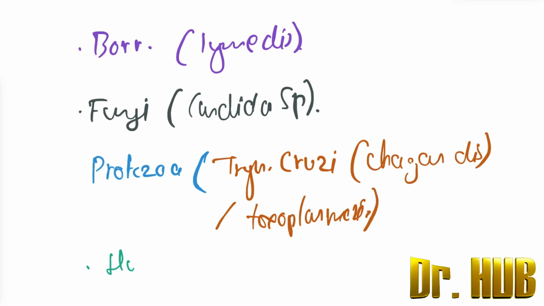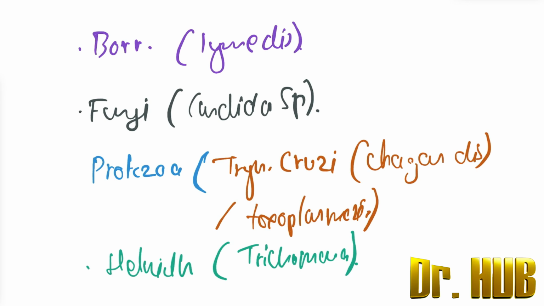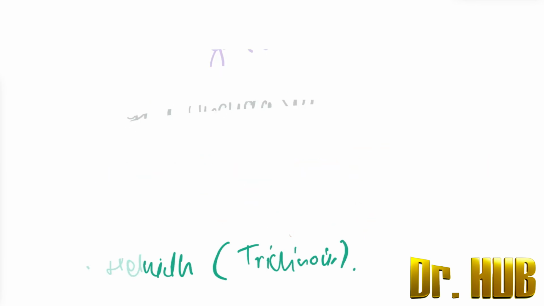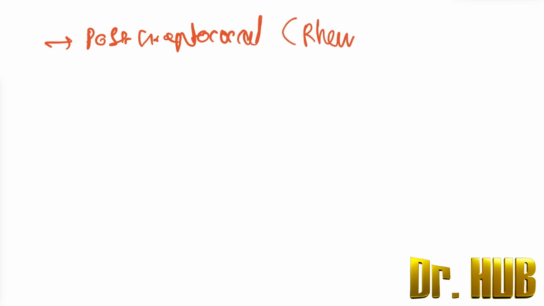Then there is also presence of the helminths. Helminths include trichinosis, not trichomonas, trichinosis. Next we look at the post-streptococcal involvement. Here the post-streptococcal involves rheumatic fever, and then comes the immune mediated reactions.